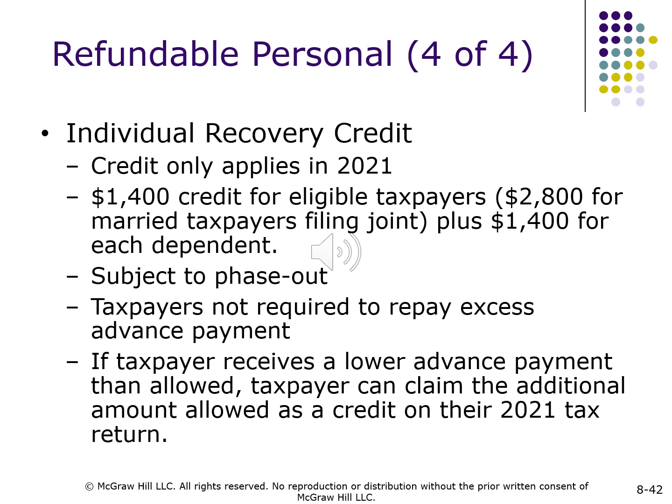Refundable personal credits, 4 of 4. Individual Recovery Credit. Credit only applies in 2021. $1,400 credit for eligible taxpayers. $2,800 for married taxpayers filing joint, plus $1,400 for each dependent. Subject to phase out. Taxpayers are not required to repay excess advance payment. If a taxpayer receives a lower advance payment than allowed, the taxpayer can claim the additional amount allowed as a credit on their 2021 tax return.